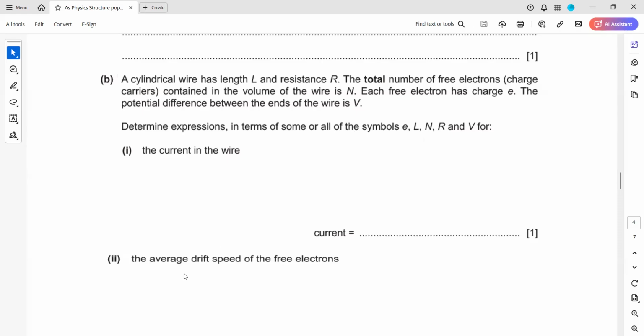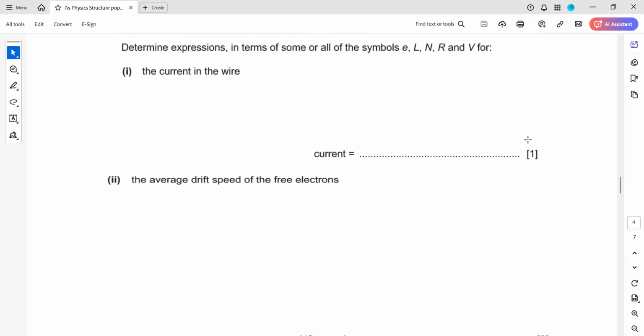What about the second one? The average speed, or average drift speed, of the electron. So which formula involved the drift speed? The formula which involved the drift speed is the transport equation, or the current equation we can also say. So I is equal to N A V Q, where V is the drift speed. So if we need the drift speed, it will be I divided by N A.